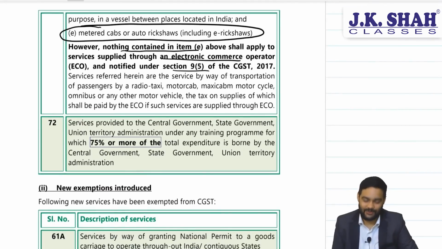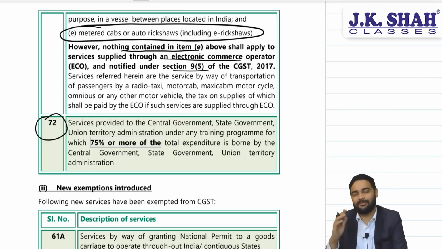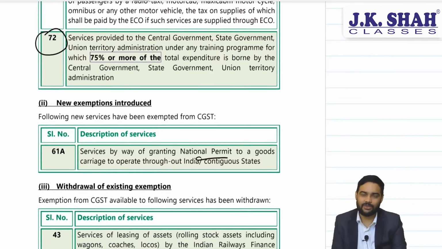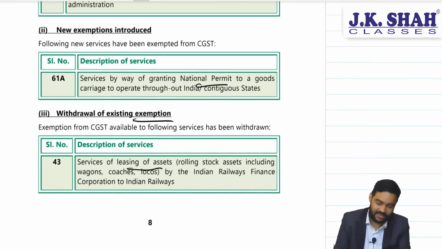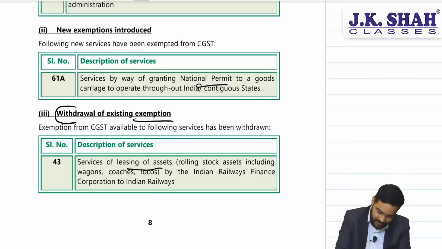Now, when we talk about the next exemption, this exemption was applicable for May 22, where a training program with 75% or more expenditure paid by government enjoys an exemption. In the same way, national permit, again a May 22 exemption. Leasing of assets, this exemption has been withdrawn. Earlier, leasing of assets by Indian Railway Finance Corporation to Indian Railways was exempt. Now it has been made taxable. So the exemption has been withdrawn.